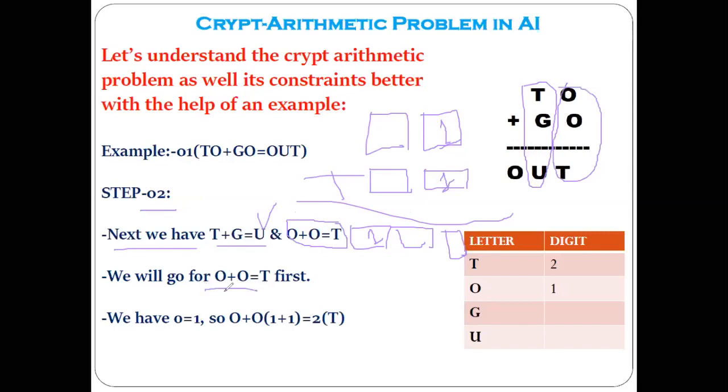O plus O equal to T. We already know the value of O, that is 1 and 1. So here how much will come? Here will come 2. This box, 1 plus 1, how much will come? 2. Yes or no? As I have written here, O equal to 1, so O plus O, that is 1 plus 1, is 2. So we have got the value of T as 2 here. Understood this? Okay, let's move forward.